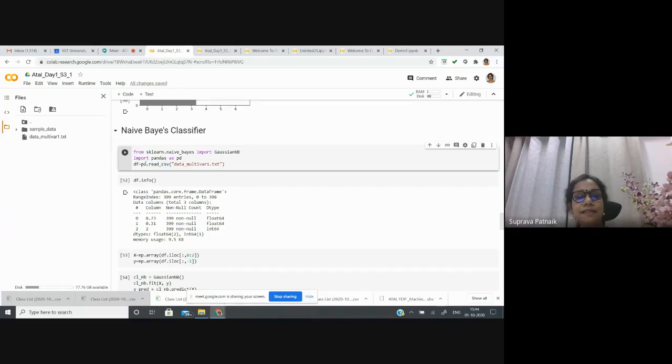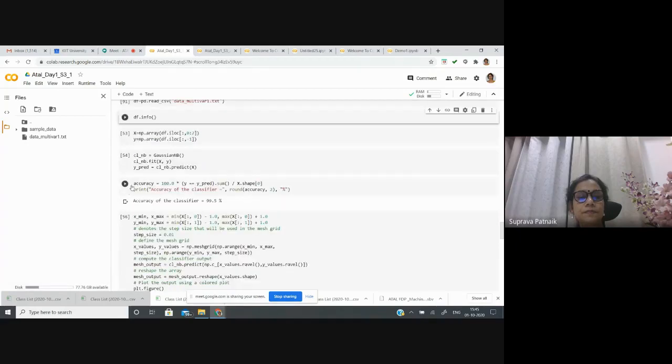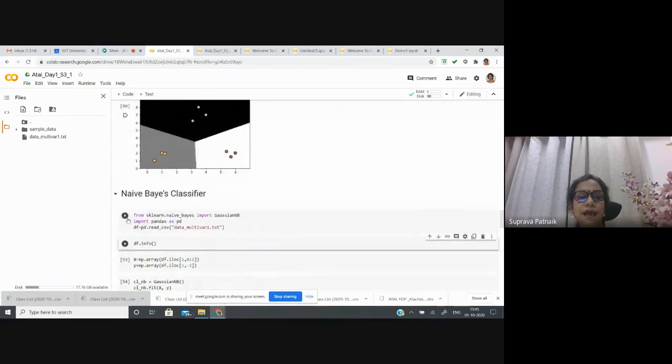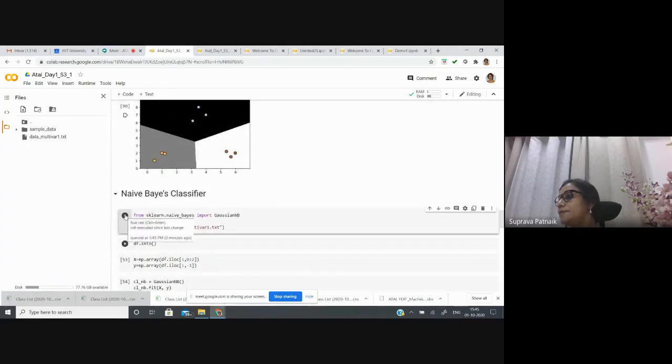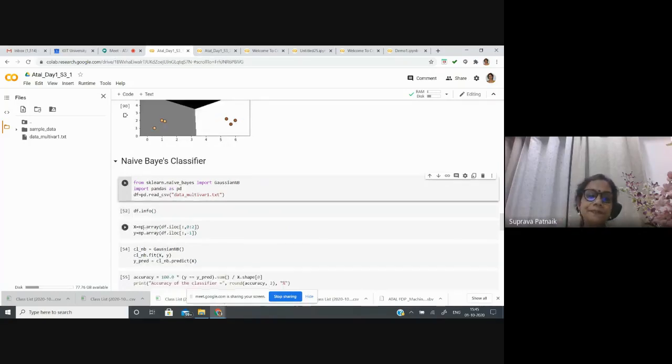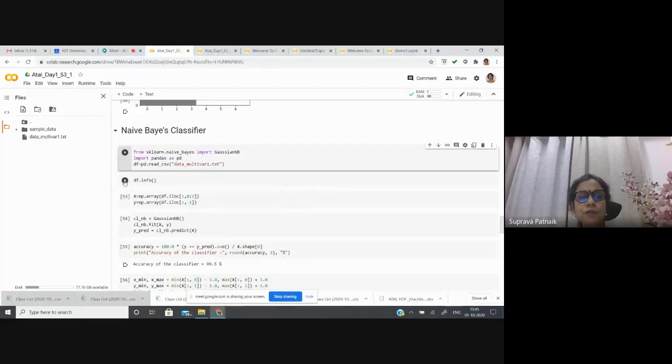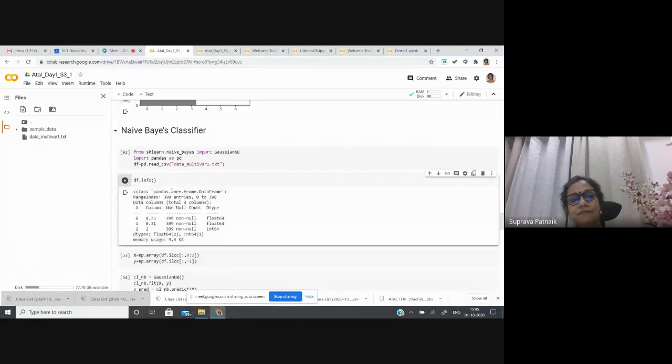Okay, so here again the alias name of pandas is pd. Through this pd, I am reading this data multivariate 1.txt and assigning the name df. Once I have this df, it is a data frame, so I can also get the information about it, what is there in this file.